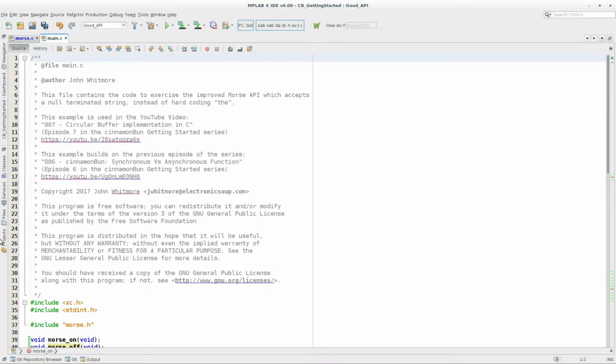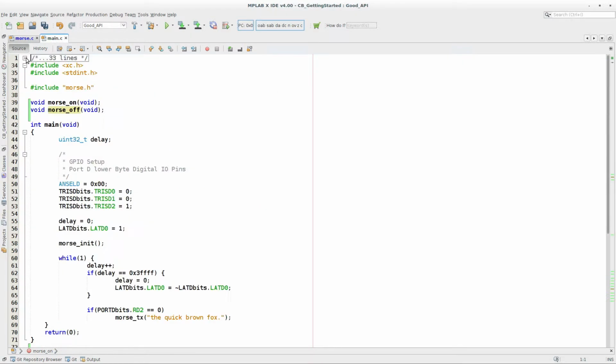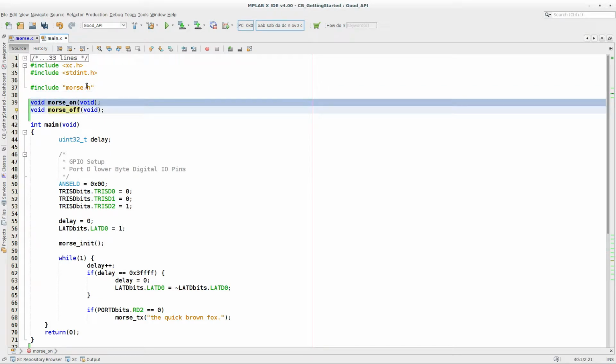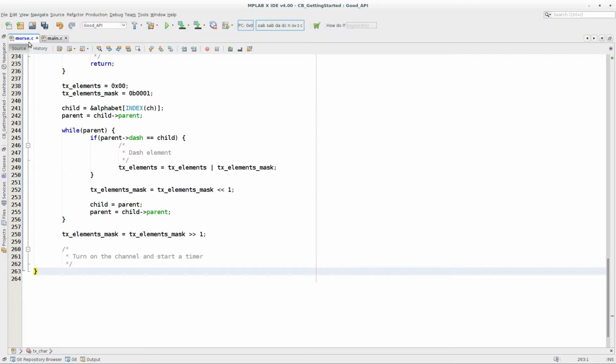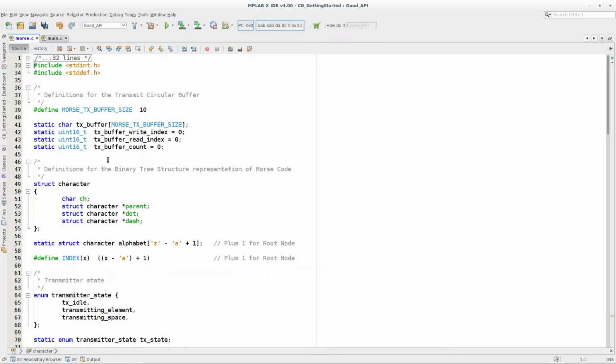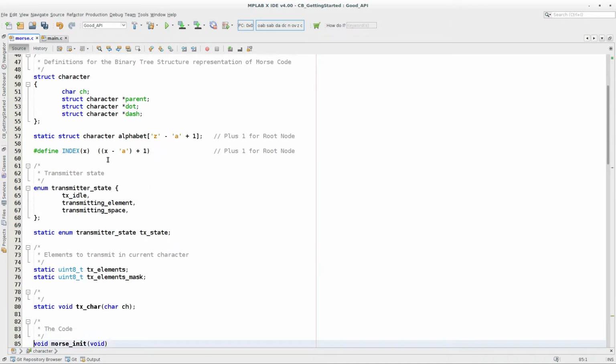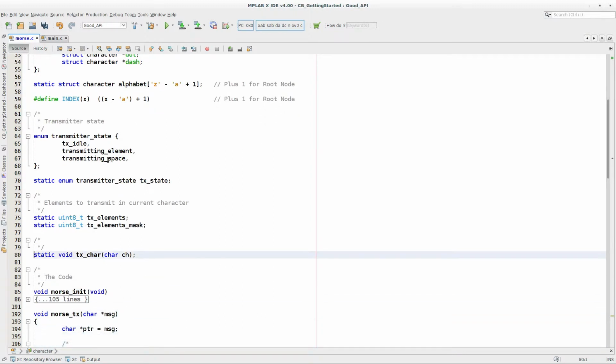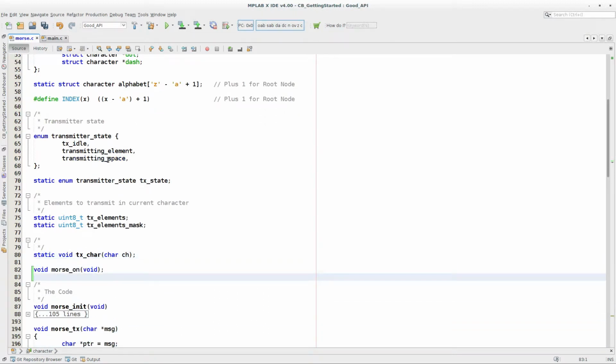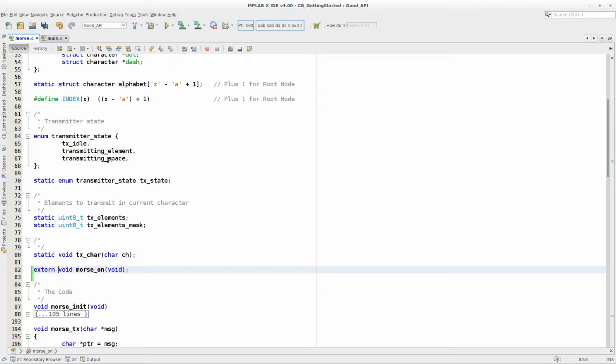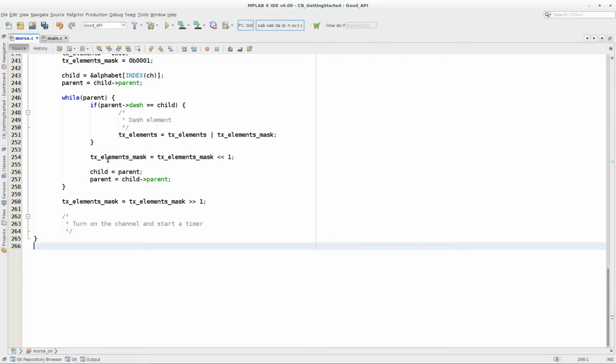So now there's two ways of doing this. The first way, and not my favorite way, would be if I took that function that's hard coded with a name and put a declaration to that in the top of my file. Say that it's external. So we're telling the compiler there's a function, Morse on, that accepts no parameters and returns no return value, and it's out there somewhere, and we can call that.